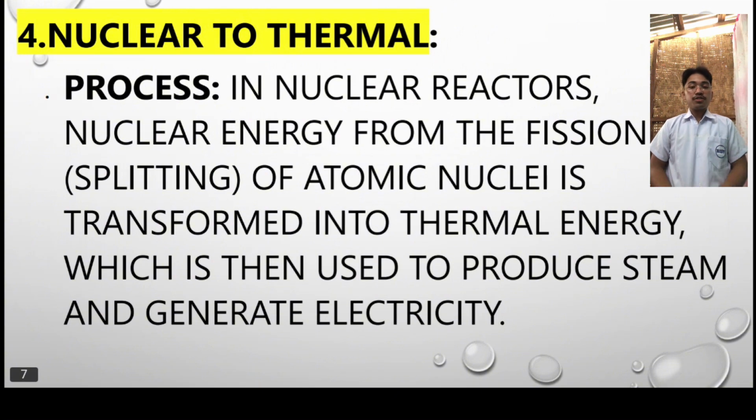So the nuclear energy mo transform into thermal energy, which gikuha gikan sa fission or splitting sa atomic nuclei. Then it is used to produce steam and generate electricity. So mao na siya ang nuclear to thermal.